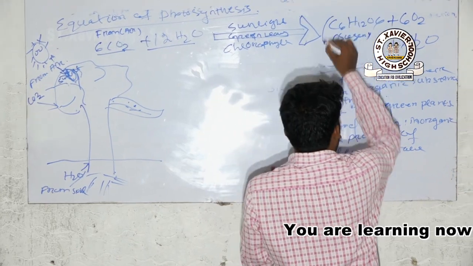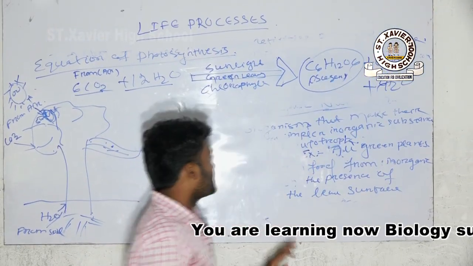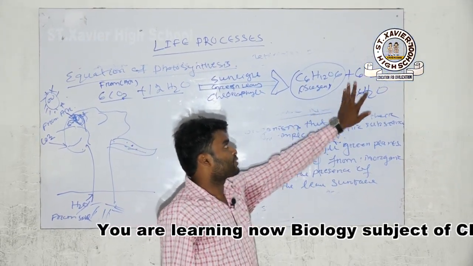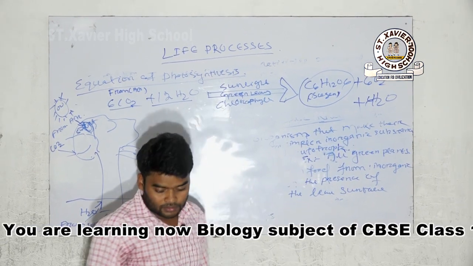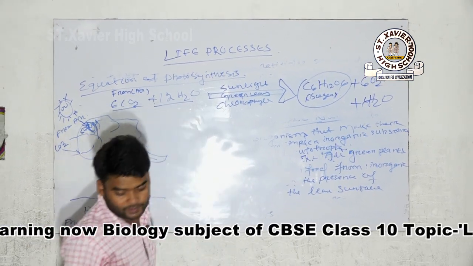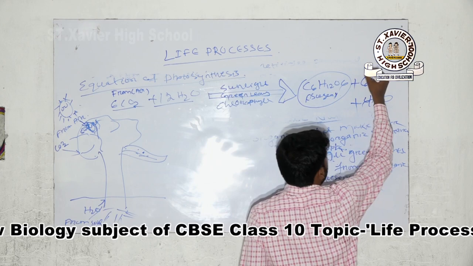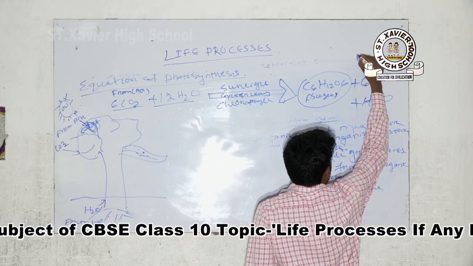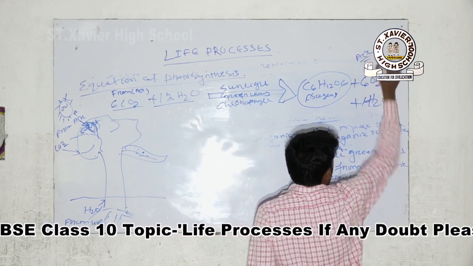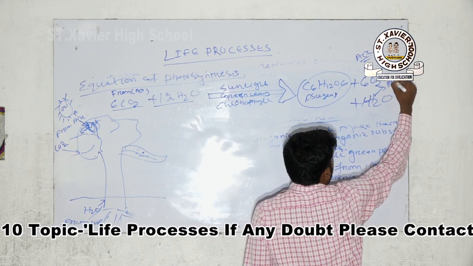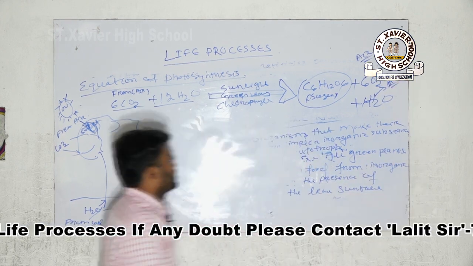What are the products of this process? Products of this process are sugar, oxygen and water vapor. This oxygen goes to the air and also the water vapor goes to the air.